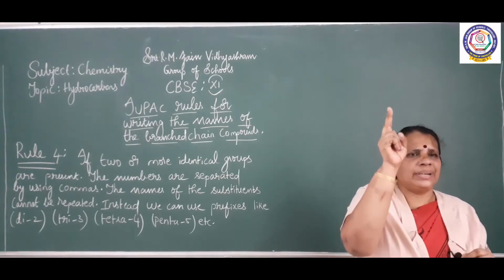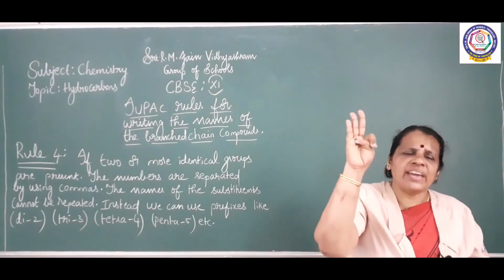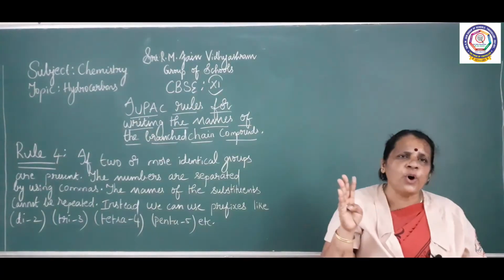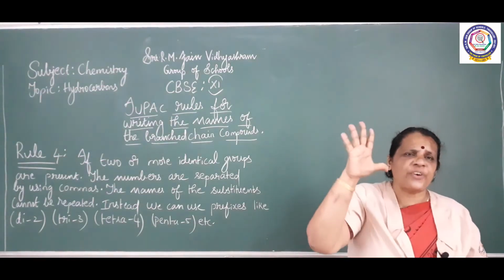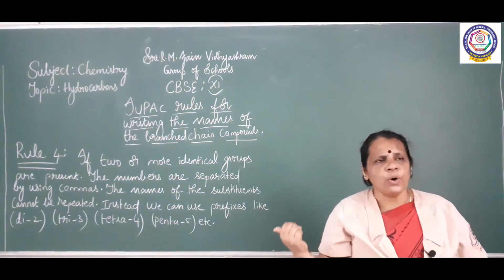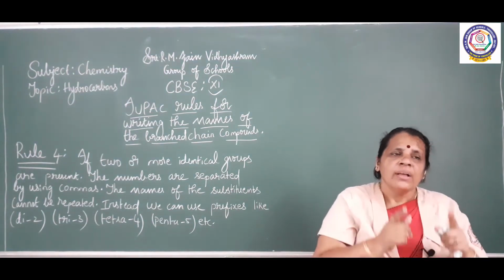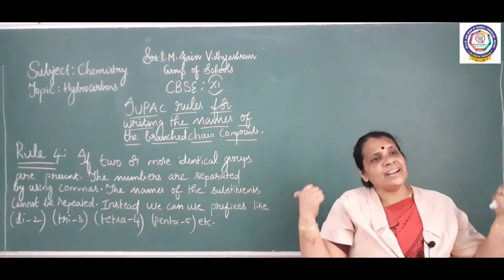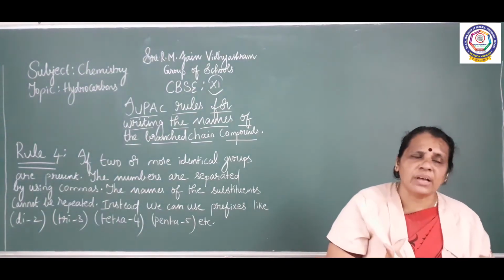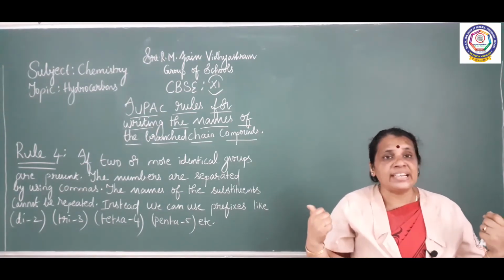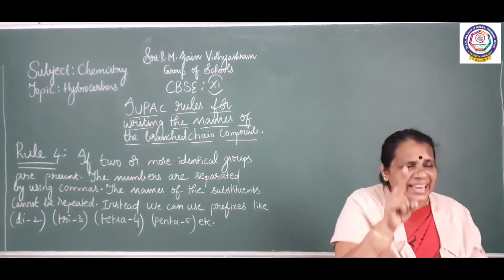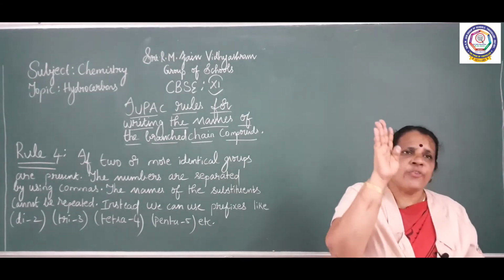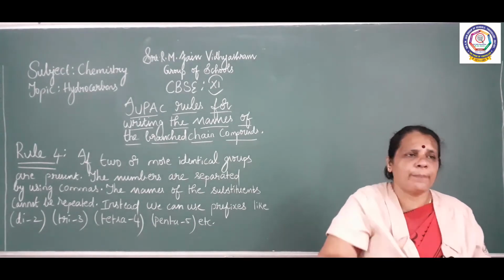If it is 3, we can call it tri. If it is 4, it is tetra. If it is 5, it is penta. So we need not repeat the names of the groups, but we can write the prefixes.